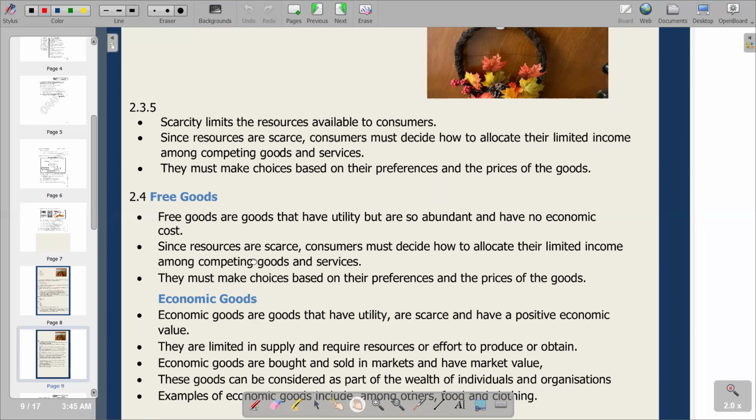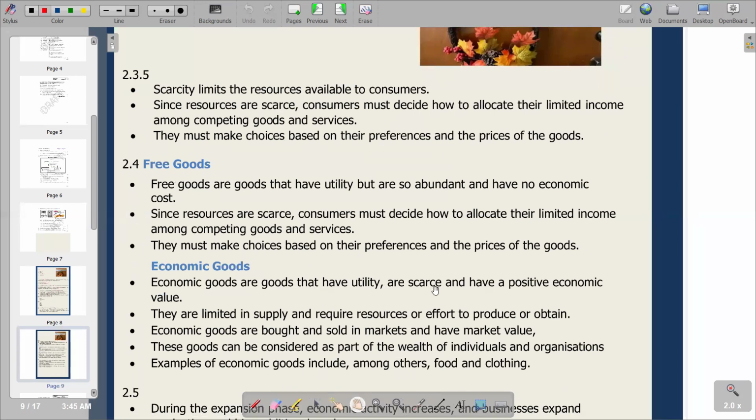Then economic goods are goods that have utility and are scarce. The key point here is that they are scarce and they have a positive economic value. Next point, they are limited in supply and require resources, effort to produce or obtain. Then economic goods are bought and sold in markets and they have a market value. These goods can be considered as part of the wealth of individuals and organizations. Food and clothing have been given as examples of economic goods. So this is the differentiation that exists between free goods and economic goods.